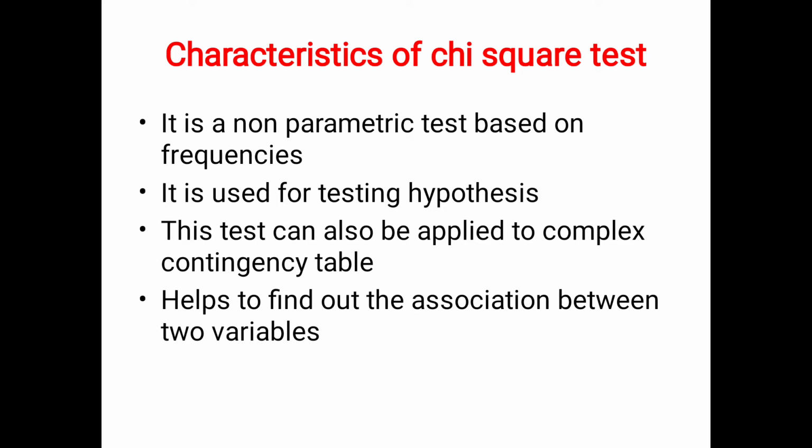When you want to calculate this test, you have to formulate a contingency table. The contingency table can be a 2 by 2 contingency table, or a 2 by 3 or 3 by 2 contingency table, based on the number of cells you are going to place. Cells are nothing but the rows and columns you are going to use in this contingency table. This test helps to find out the association between two variables. The two variables should be independent variables. Mainly, it finds out the significant association between two independent variables.